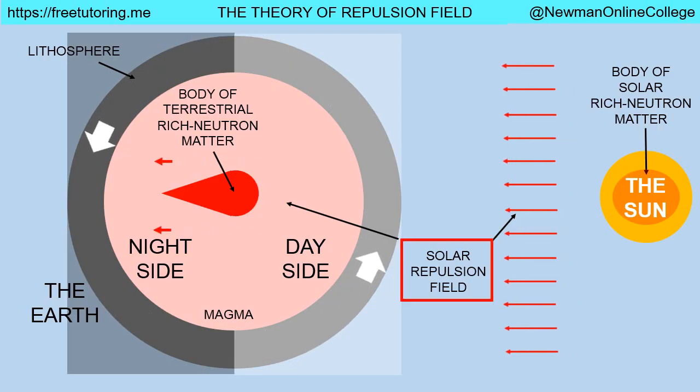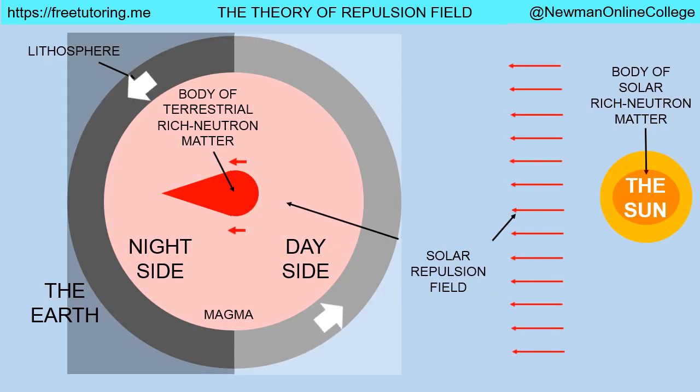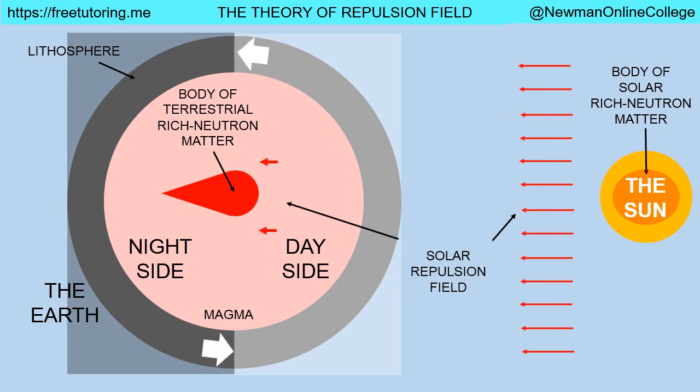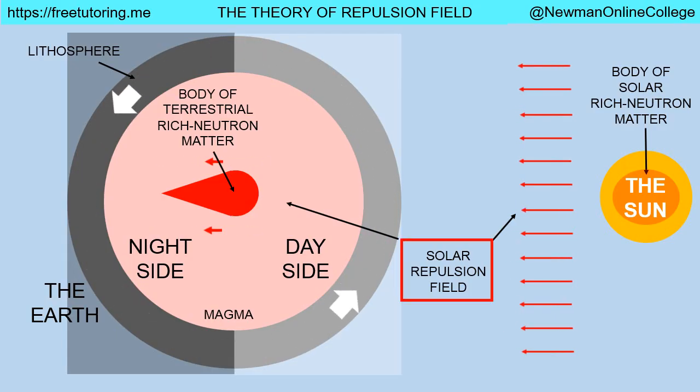This video clip describes how the solar repulsion field, produced by the body of solar-rich neutron matter, repels the body of terrestrial-rich neutron matter. The repulsion force exerted by the solar repulsion field on the body of terrestrial-rich neutron matter shifts the center of the body of terrestrial-rich neutron matter to the night side of the Earth.